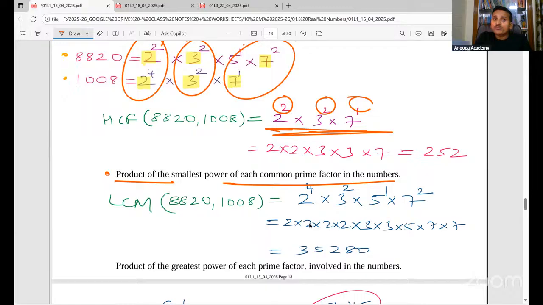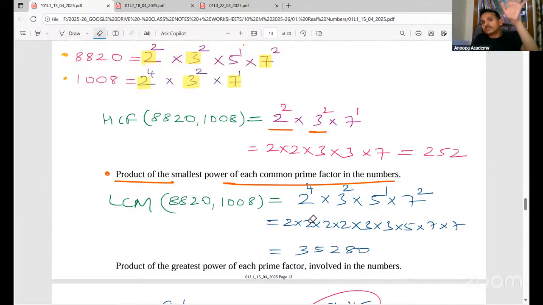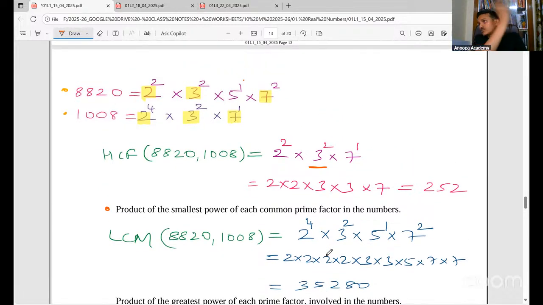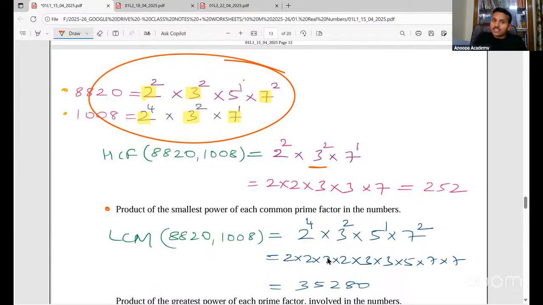For LCM, we don't see common. Although we have least common, that is why I told you the prime factorization technique is a bit different. Whatever we learned was for conceptual understanding. So in LCM, you take every prime factor with the highest powers. In this one, 2 is there, 3 is there, 5 is there, 7 is there. So you write everything, 2, 3, 5, 7, and put the highest power of each of them.